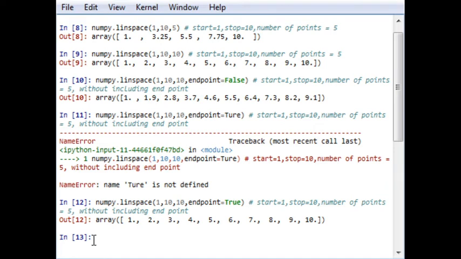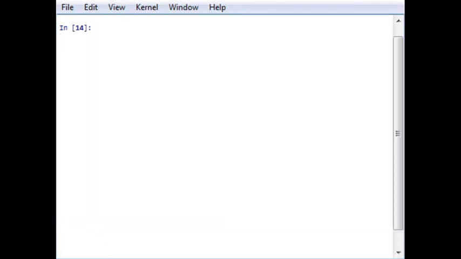Now let's move towards logarithmic space numbers. Logarithmic space is mainly used when you require a logarithmic axis of endpoints, for example when you plot a log-normal graph. At that time, logspace is much more used. The syntax is similar to the previous examples.